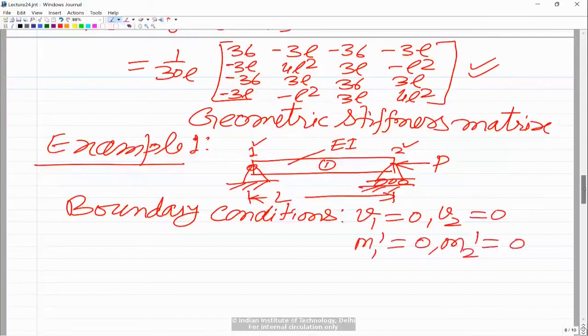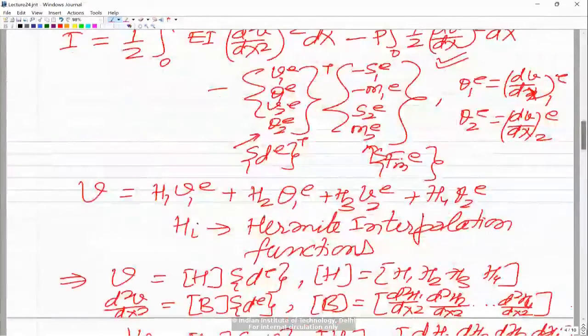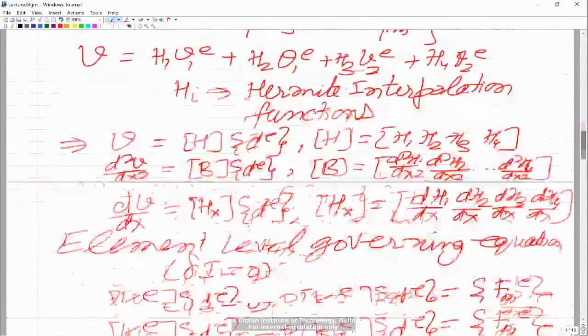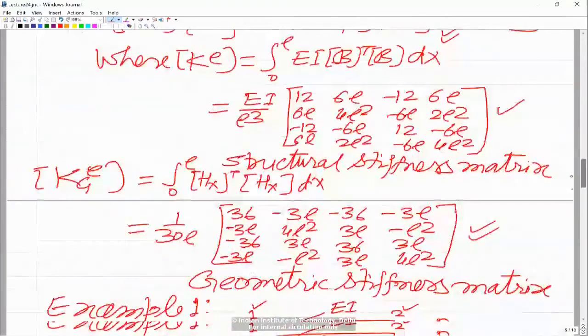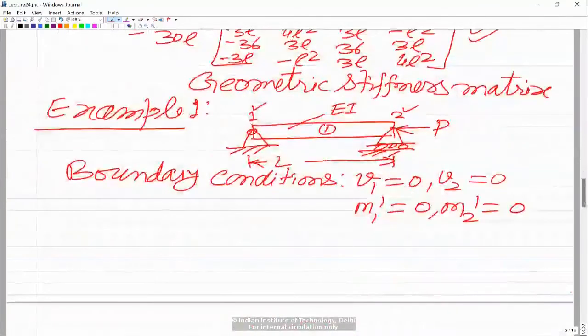Out of these degrees of freedom and internal forces, you have s1, m1, s2, m2. Since v1 is 0 and v2 is 0, s1 and s2 would be non-zero, but theta 1 and theta 2 are free, so m1 and m2 are going to be 0. So these are the boundary conditions. Now if you look at the total unknowns, the unknowns are going to be theta 1, theta 2, and of course s1 and s2. So those are the unknowns.